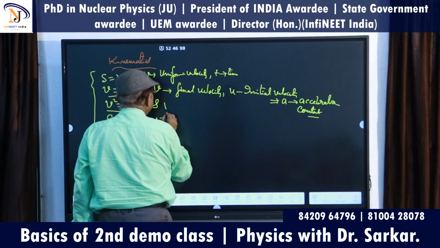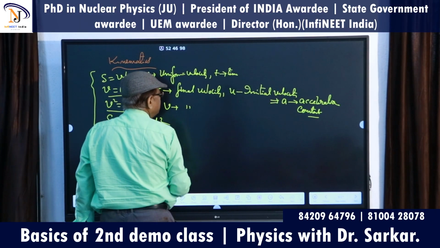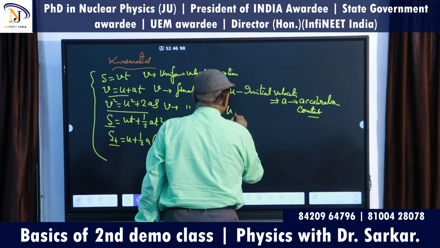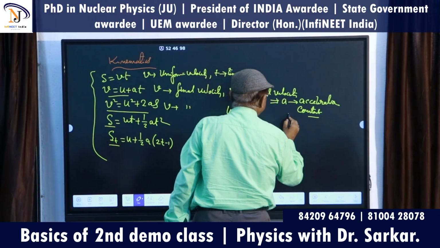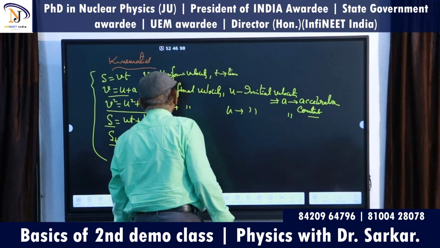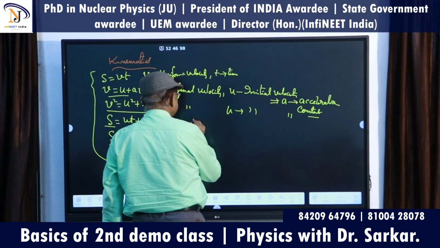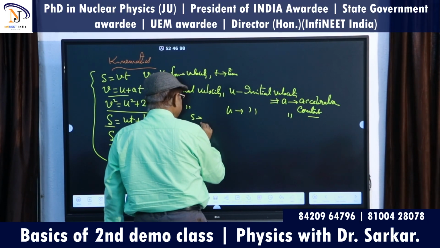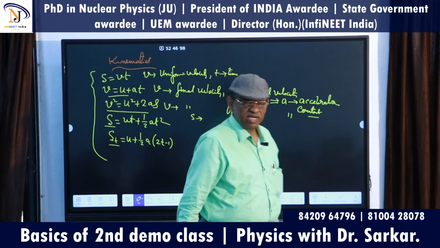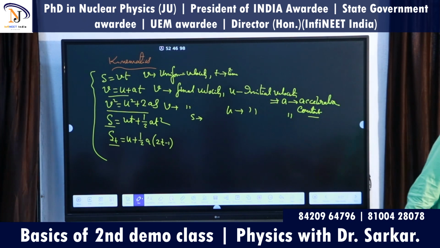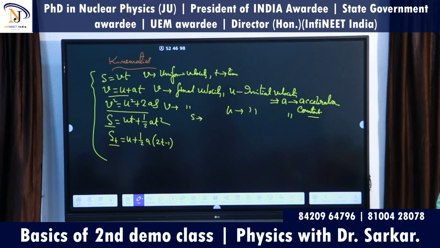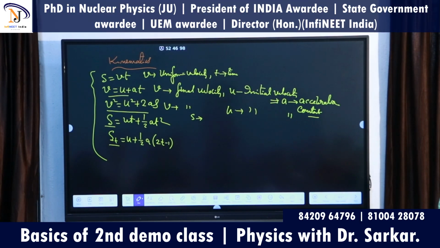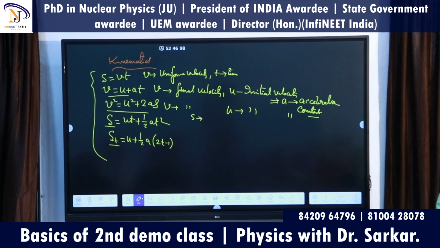Here V is final velocity, u is initial velocity, a is acceleration, and s is the displacement or distance traveled. Distance and displacement are both similar terms, but they are not the same.